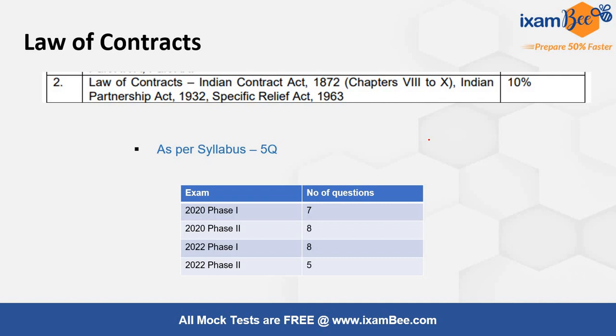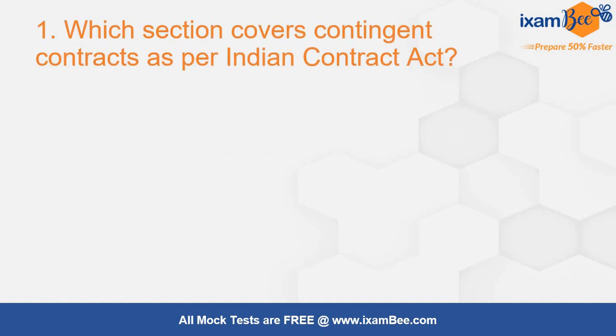और अगर आप ये चेकआउट करोगे कि 2020 के पेपर में, 2022 के पेपर में कितने questions आए थे, then it was respectively 7, 8, 8 and 5. So those questions we are going to discuss today in this particular video. पहला question है, which section covers contingent contract as per the Indian Contract Act? कौन सा section contingent contracts को discuss करता है?